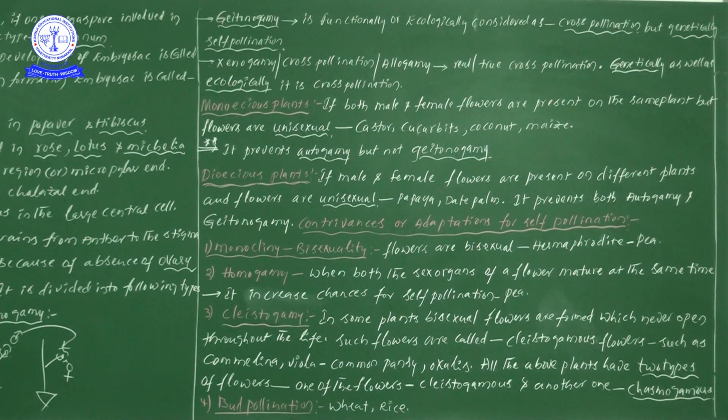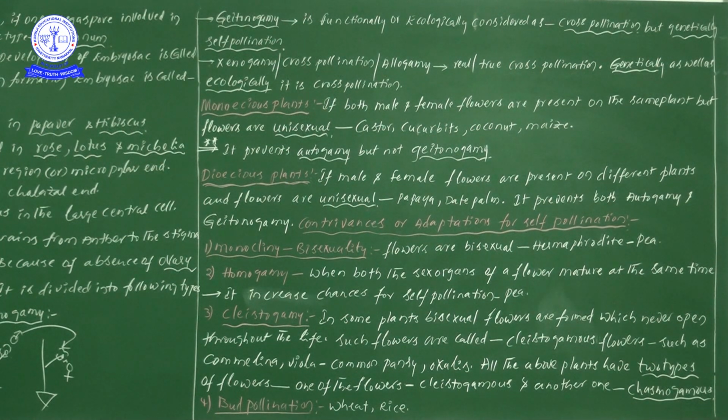Now, my dear students, a few points I will give you; try to save them in your mind. Once you see cleistogamous flowers, what condition do we see? Bisexual condition, and these plants have never open flowers. Bisexual means both reproductive systems are present within the flower, and since these flowers never open, definitely these cleistogamous flowers